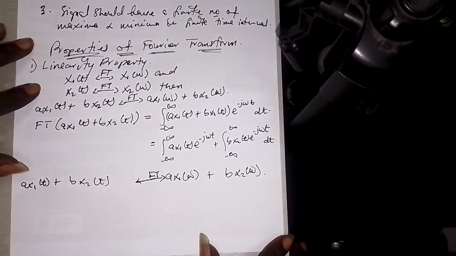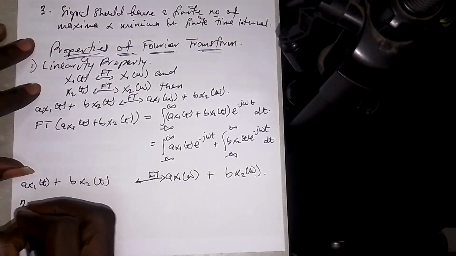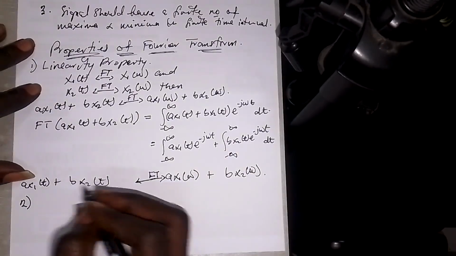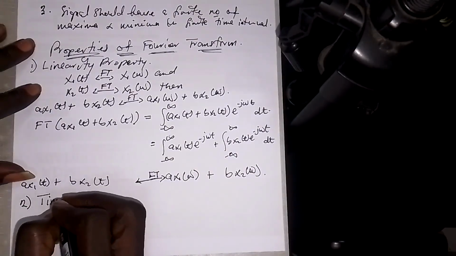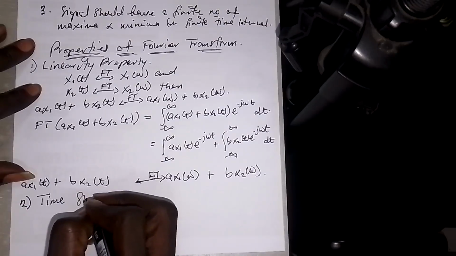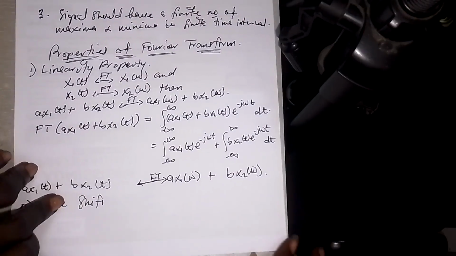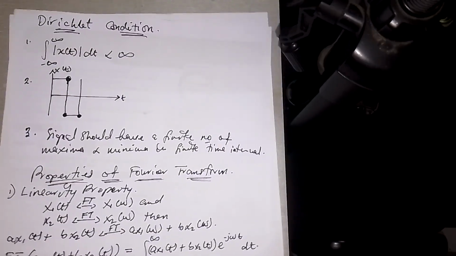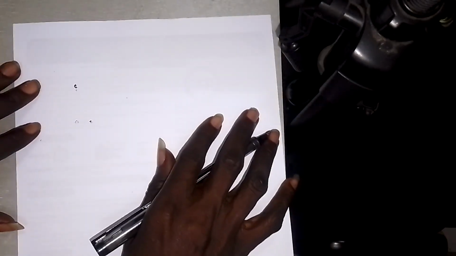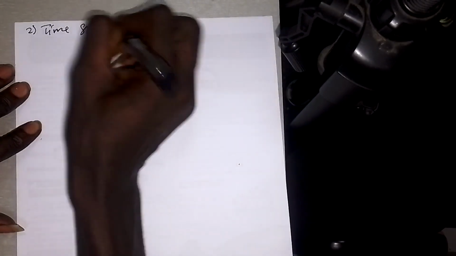Now let's go to the next property. Property number 2 is time shifting. Let's do that one on a new page. So let's see about the time shifting property.